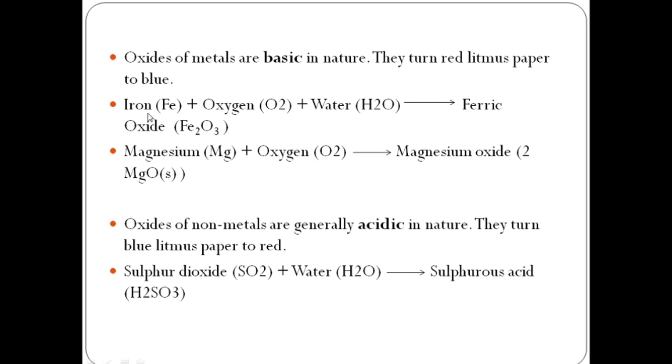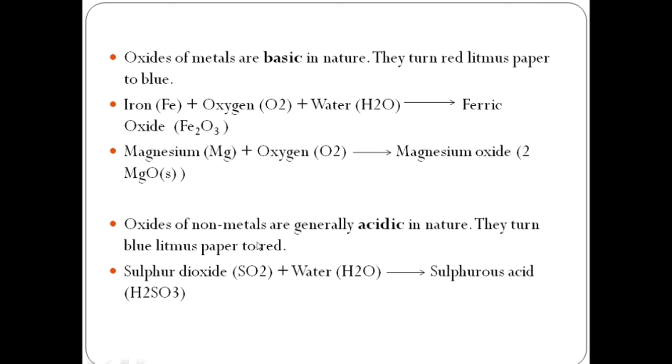See, this is a reaction. Fe, that is iron, when reacted with oxygen and water, produces ferric oxide. Magnesium plus oxygen will give magnesium oxide. So this is the reaction of metal with oxygen. Now let's see for non-metals.